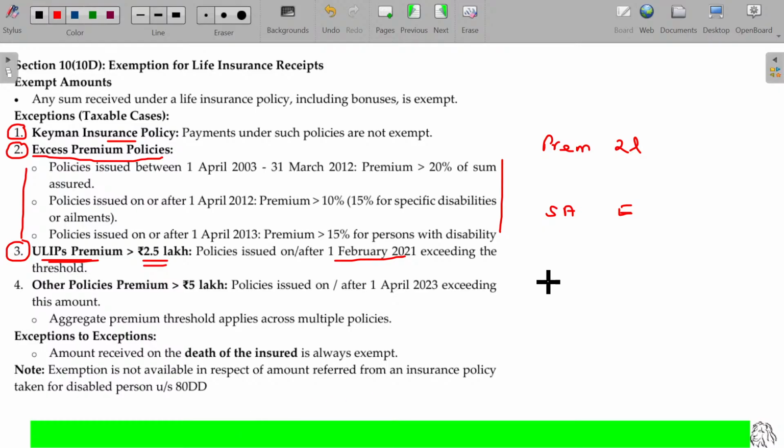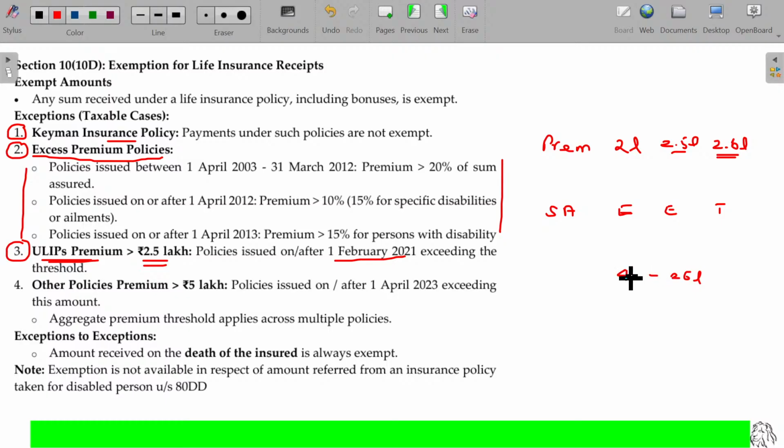Suppose the premium payment is 2.5 lakhs, in that case also on withdrawal it is exempted. If it is 2.6 lakhs, even 1 rupee more than that, automatically on withdrawal this is going to be taxable. How much is going to be taxable? The amount you get minus the amount invested by you. The premium you are paying is the amount you invested year on year. Say you are investing 2.6 lakhs over a 10 years period, you might have invested 26 lakhs by way of premium payment.